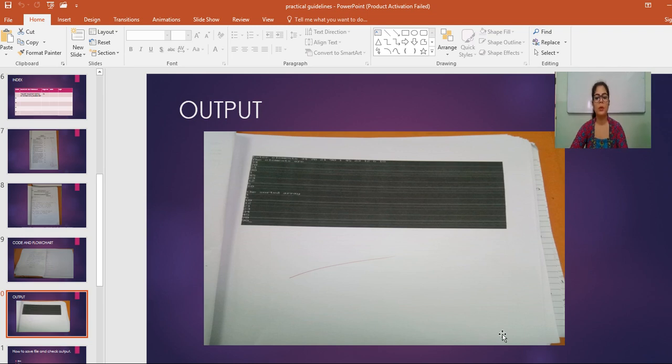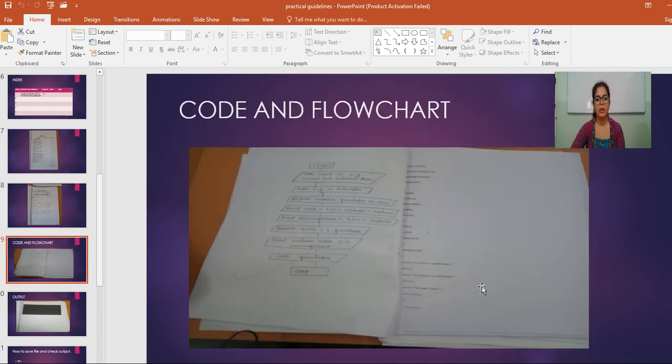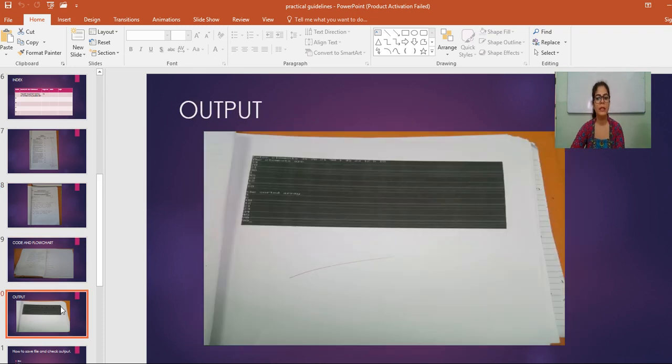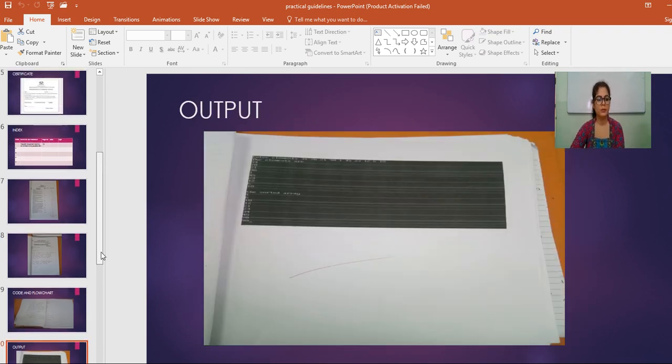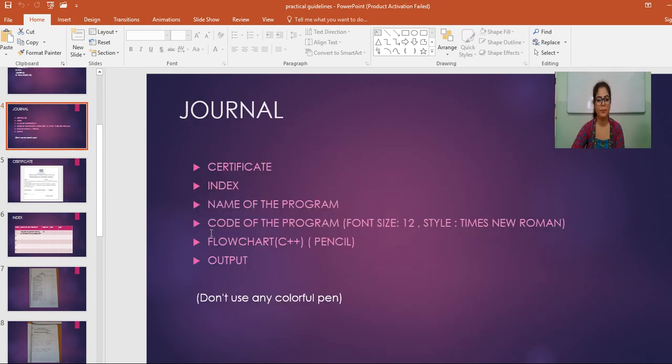So this is how you can take snapshot of your output and you can attach the printout as in third page. So at the first page, you have to write the name of the program, then code of the program and flowchart of the program, and then output of the program. This is the sequence that you have to follow for each and every program. Okay. So this is the first page, certificate page, index page, name of the program and code of the program.